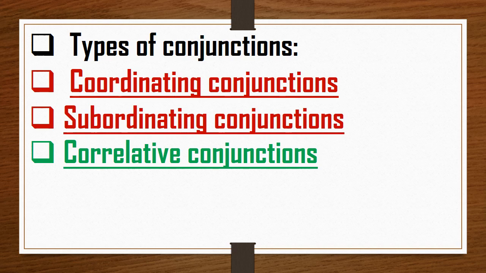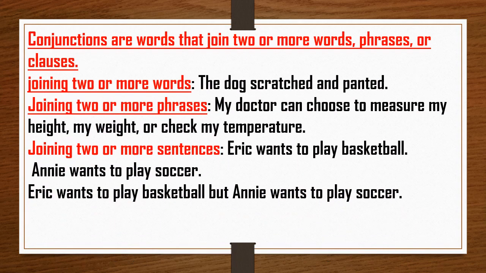So types of conjunctions, as we have already read, there are three kinds of conjunctions: coordinating conjunctions, subordinating conjunctions and correlative conjunctions. Already in lecture 1 we have completed coordinating and subordinating conjunctions. So today we shall cover correlative conjunctions. Before beginning the types, we must know the meaning of conjunctions. So let us read the definition. Conjunctions are words that join two or more words, phrases or clauses.